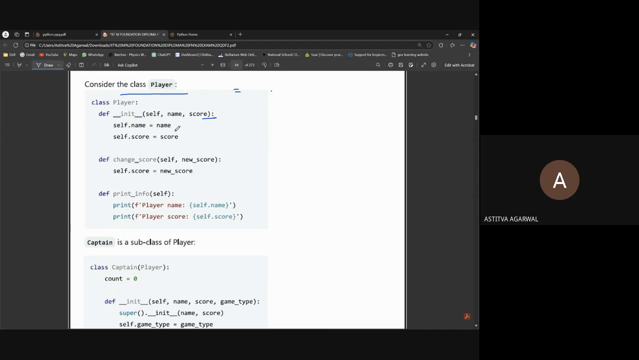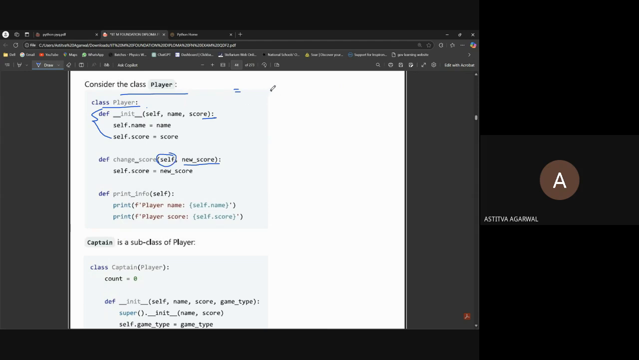Okay, so for this question, self.name equals name, and self.score equals score, meaning we are just saving the info of the players by this method. This defining of a function in a class is called a method. Now in the change score method, we are just taking a new score and changing the score of the person.